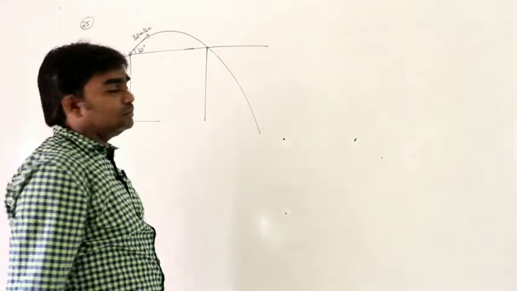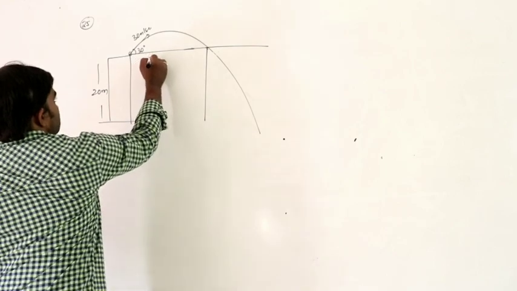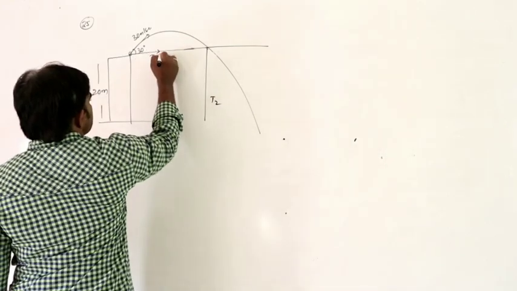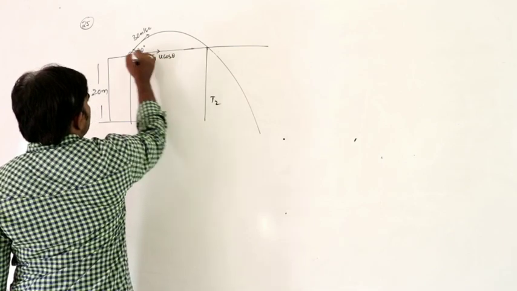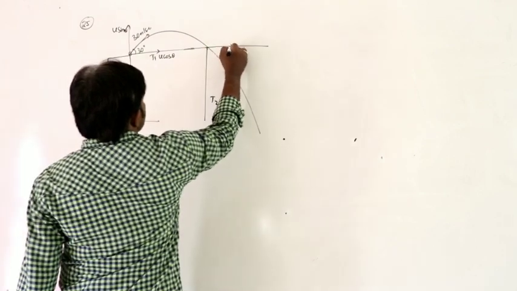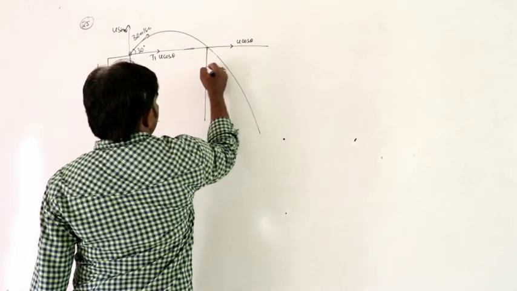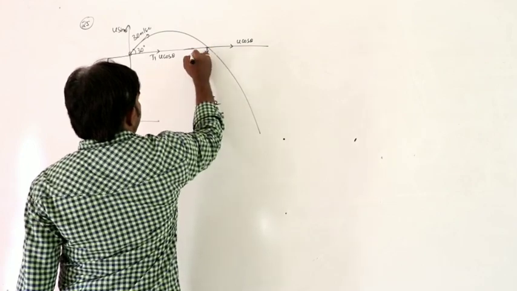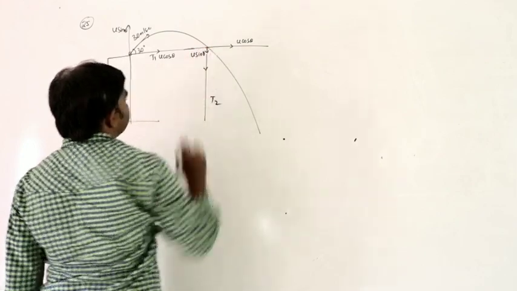Two conditions here. Let us say it is T1 and T2 total. Along the horizontal direction it is u cos theta, along the vertical direction it is u sin theta. Here also it is u cos theta and u sin theta.